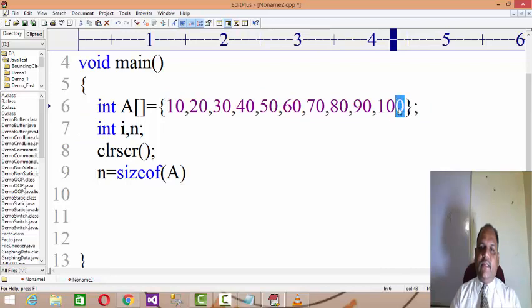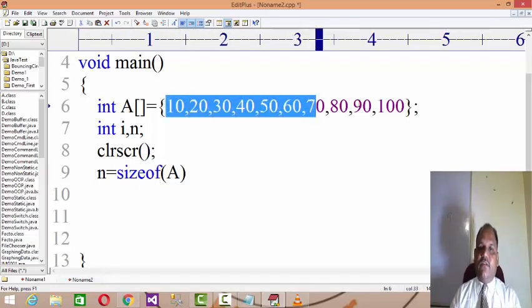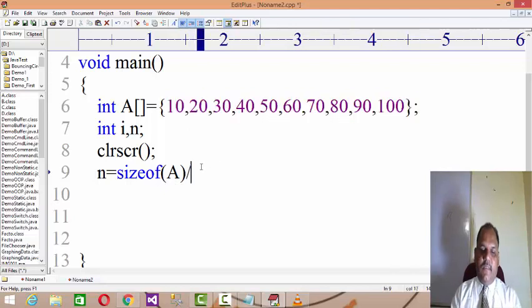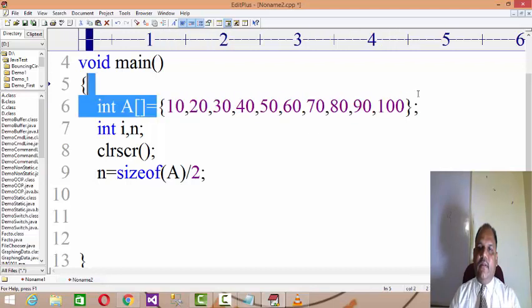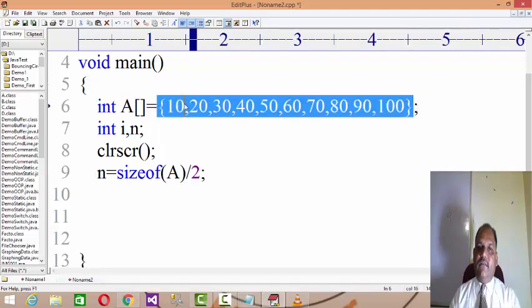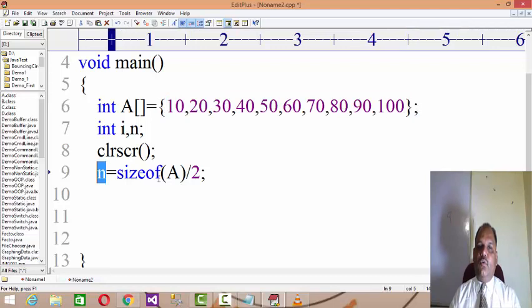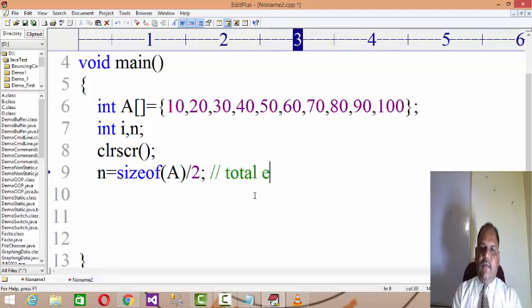Cumulative memory size, as we discussed earlier in basic programming, sizeof is the operator that calculates the memory size of the variable. So the cumulative memory size of the variable divided by the size of a[0] will give you the total number of elements, and total elements equal to sizeof(a) divided by 2.